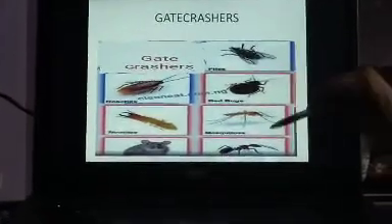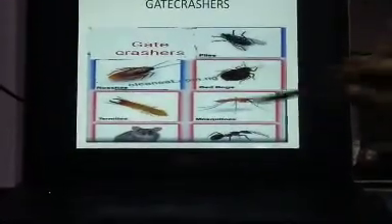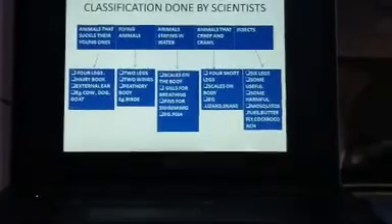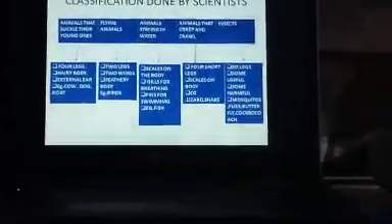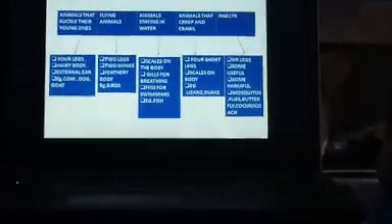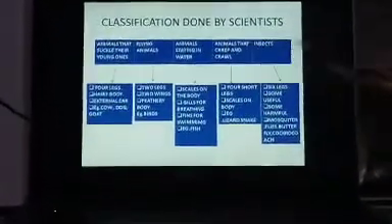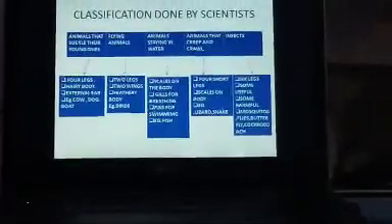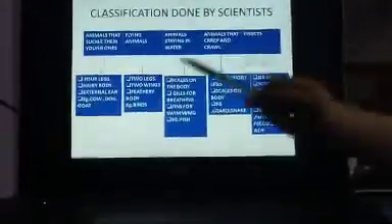So till now, what is the classification done by the common man? That means we people classified animals like this. But when it comes to scientists, how do scientists classify all the animals? When they classify animals, they look at more important characteristics. In the classification done by scientists, the first group is animals that suckle their young ones, that means animals like cow, dog, goat, rat. Babies of these animals grow up on their mother's milk.